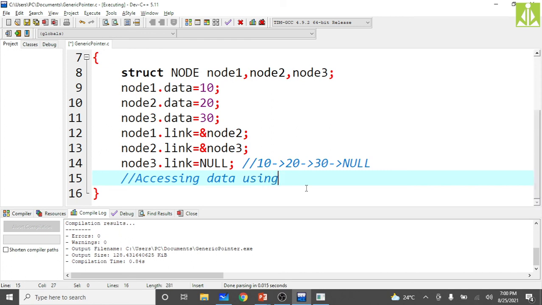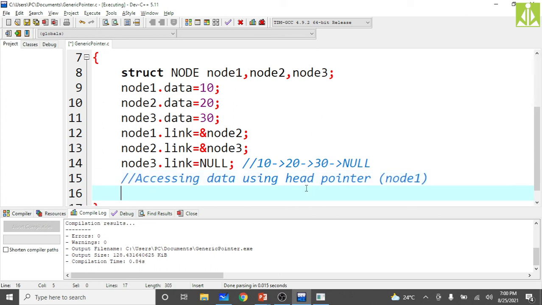Accessing data using the head pointer. I am saying head pointer, that is nothing but node 1. Now go down, simply printing all the elements. First I will print the node 1 data, then node 2 data, and then node 3 data, and all these nodes' data I can access using node 1 only.